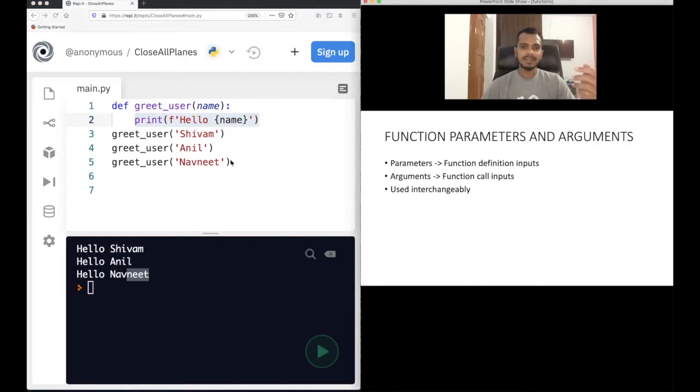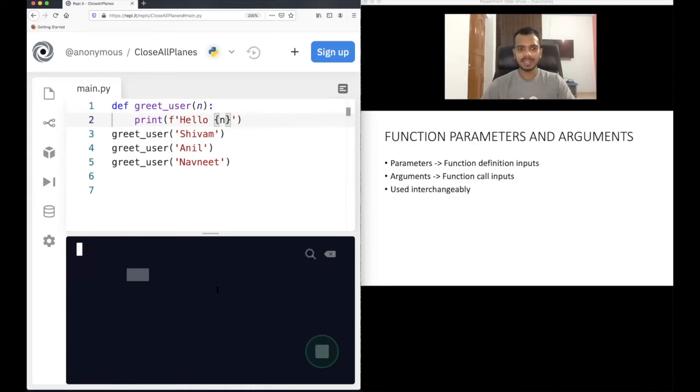Basically, whatever you pass here like name, you have to define some variable name here. It can be any name, you can define it. It's not name, I can also name it anything. I'm just using some random name, but this will also work. Of course you can name the variable any way you want to. And this is typically called parameters. So whatever inputs are there in greet_user, when you define a function and you provide some inputs there, that is called parameters.